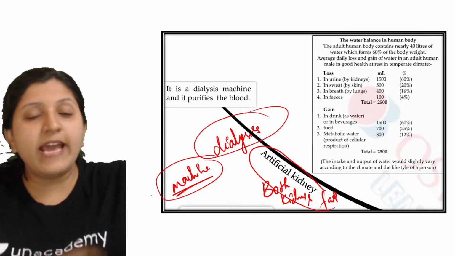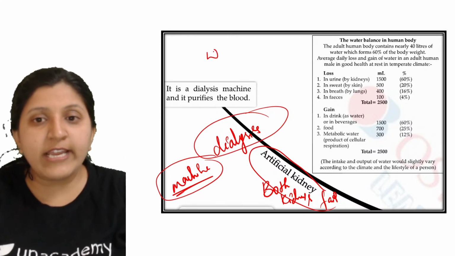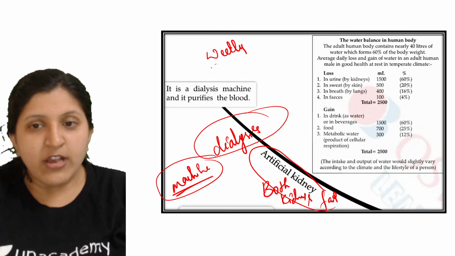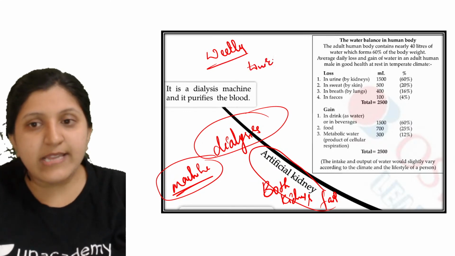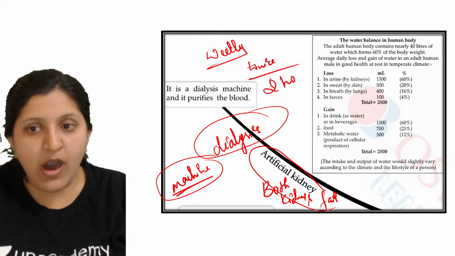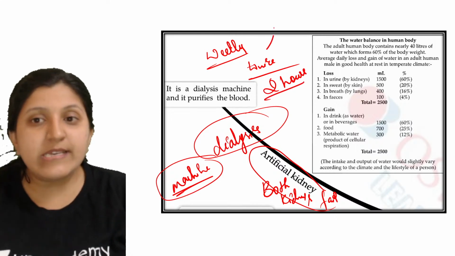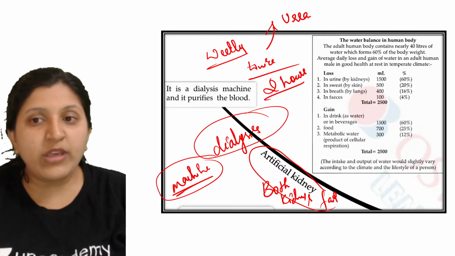A machine is connected to your arm, and one needs to go twice weekly, for 2 hours each time, basically to get rid of the urea that is there.